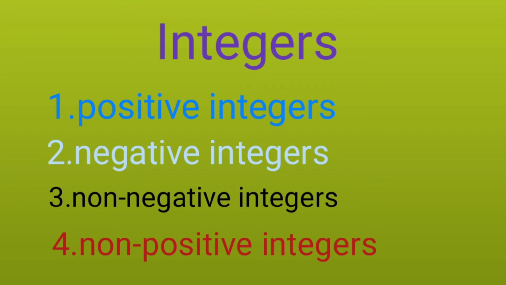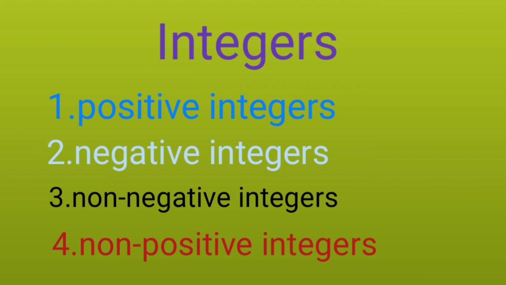Coming to the next one, integers. Integers means all counting numbers, 0 and negatives of counting numbers. Integers are of four types: positive integers, negative integers, non-negative integers and non-positive integers. What are positive integers? Examples are 1, 2, 3, 4 and so on.